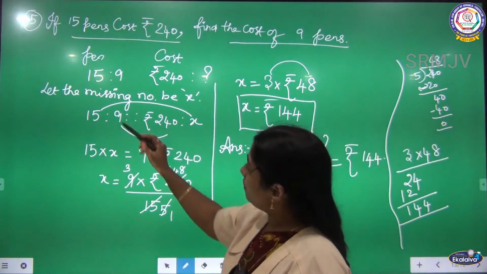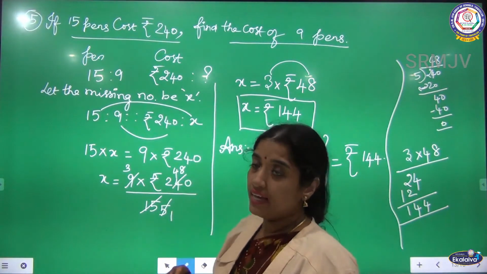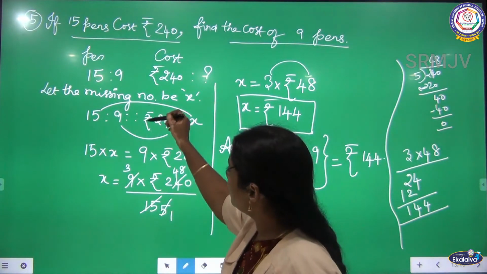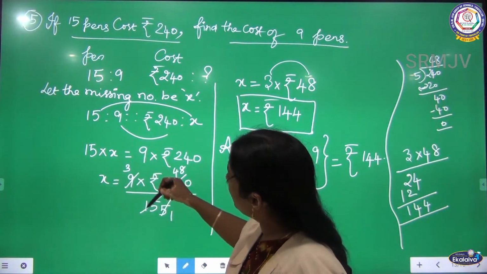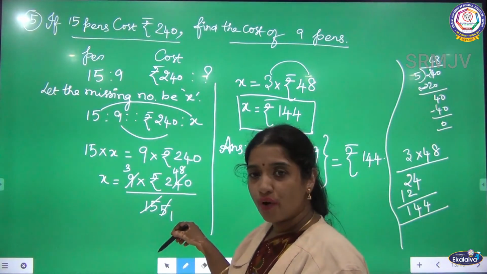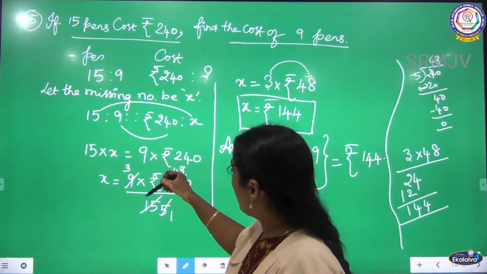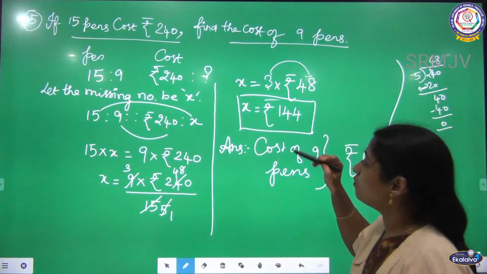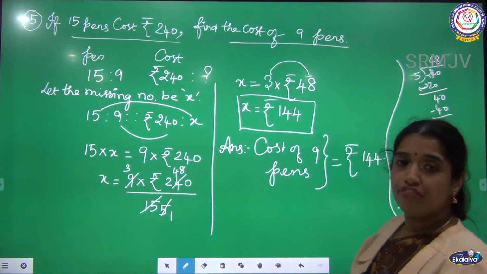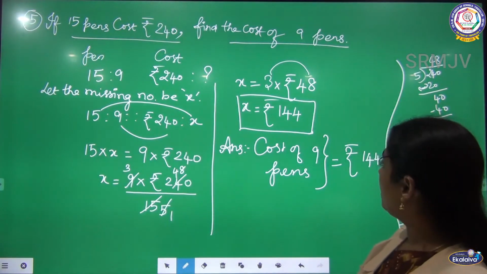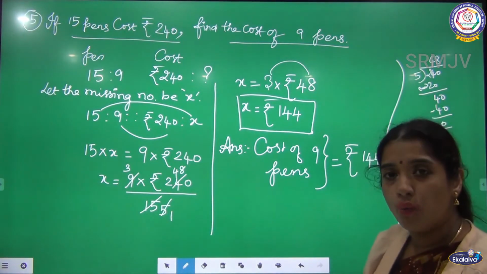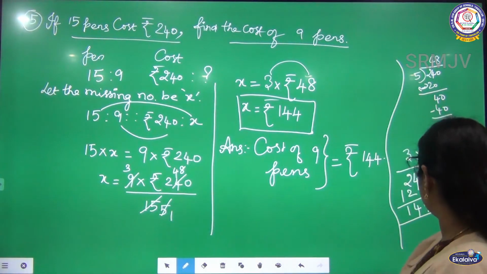So the 15 pens cost is 240. 9 pens cost I am going to find out. Write in the proportion. When I write in the proportion, the product of extremes is equal to product of means. After simplifying, what answer do I get? 144. Now I can write the cost of 9 pens is equal to 144. Is it clear, children?